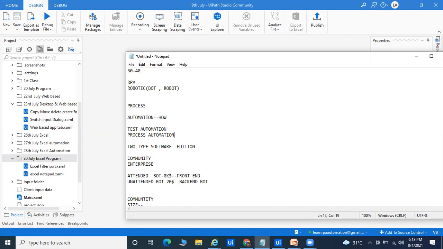You are taking data from somewhere, from your Excel sheet, and you are going to populate that data into a web-based application, into a Word file, into a notepad. That type of tedious task. You are taking data from the Excel sheet, or from your database. Suppose we have an invoice. In lots of companies you know this is called an invoice. From the invoice we take the data and pass it into multiple web-based applications.